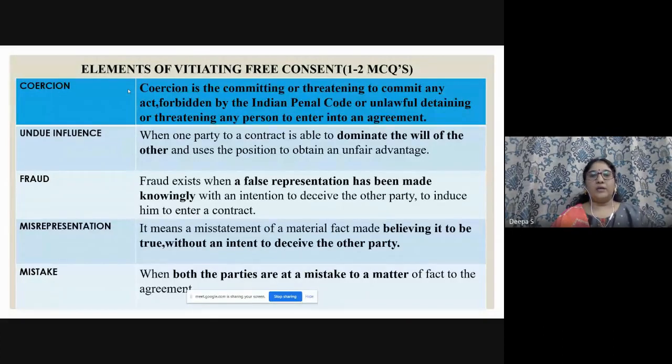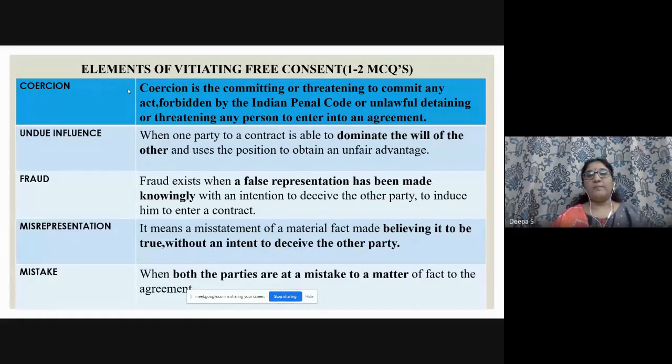Next we'll move to very important definitions. Here, all the persons who write the exam get confused with these definitions. They give the definition and they give the terms in the options. So when you are thorough with the definitions, you can choose the correct option. Only mild differences exist, which I have given in thick black. Coercion is committing or threatening to commit. If you see the word threatening to commit, my dear participants, it is nothing but coercion. Somebody is forcing you, as we saw in the previous slide.